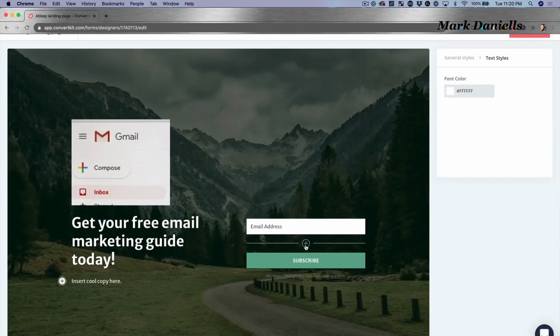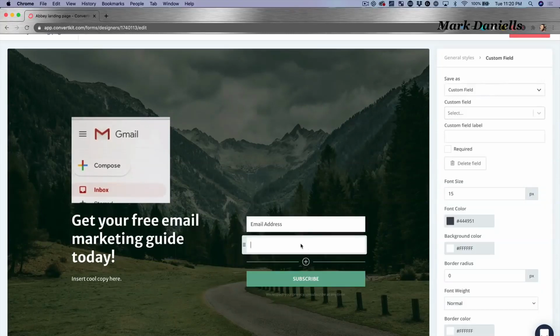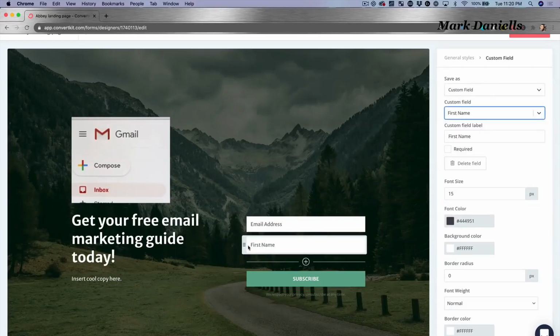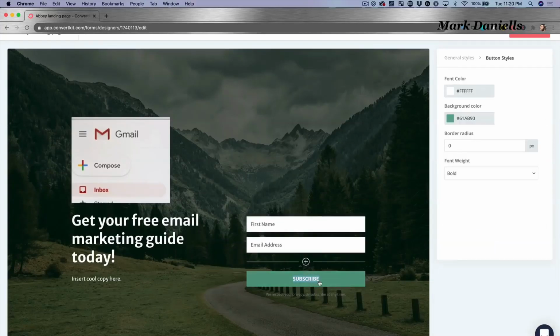Let's say I want to also add the ability to collect a person's name. Okay, let's make this the name field. So I'm gonna hit custom field first name, and I wanna move this around. Okay, let's move this up here, and I'm gonna change the button text from subscribe to get instant access.